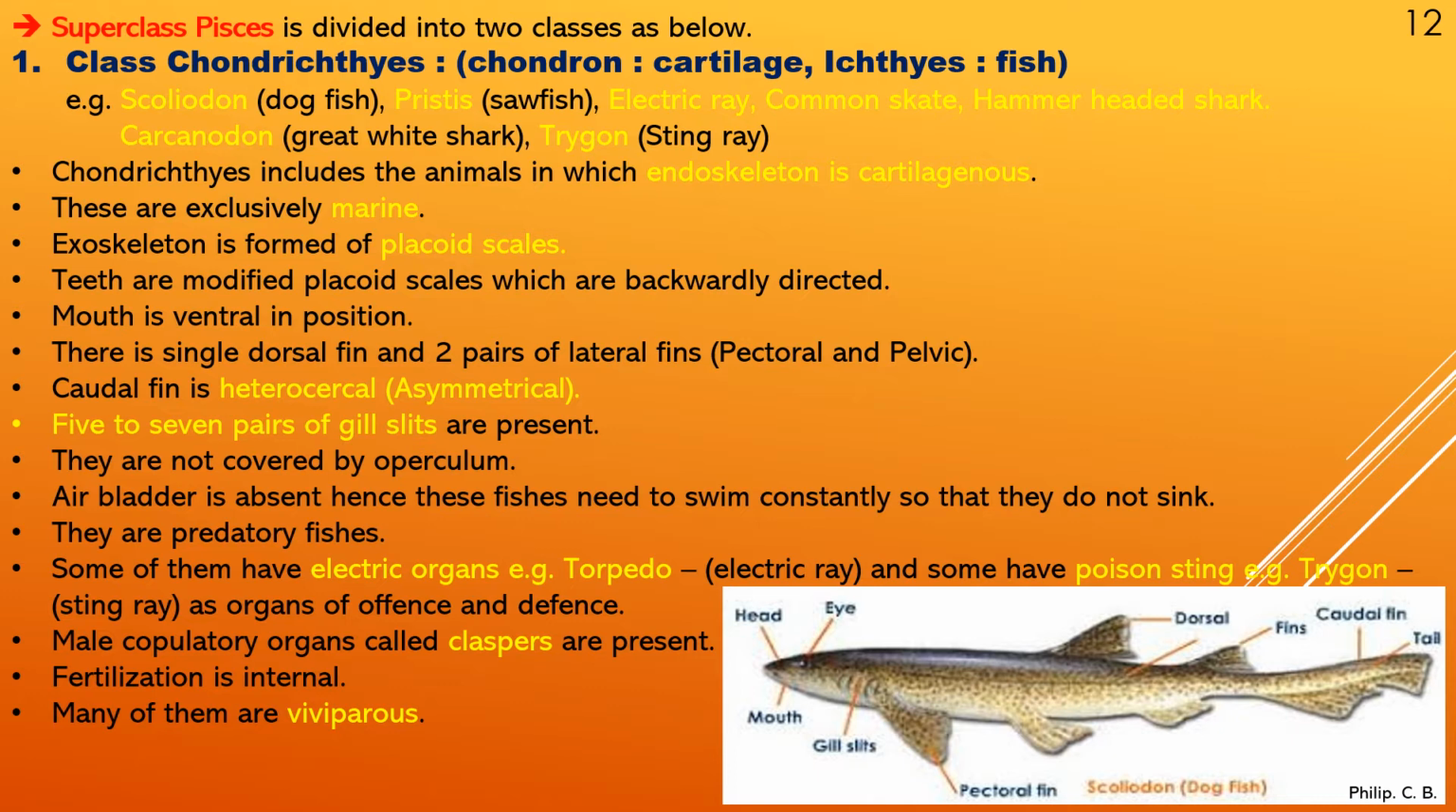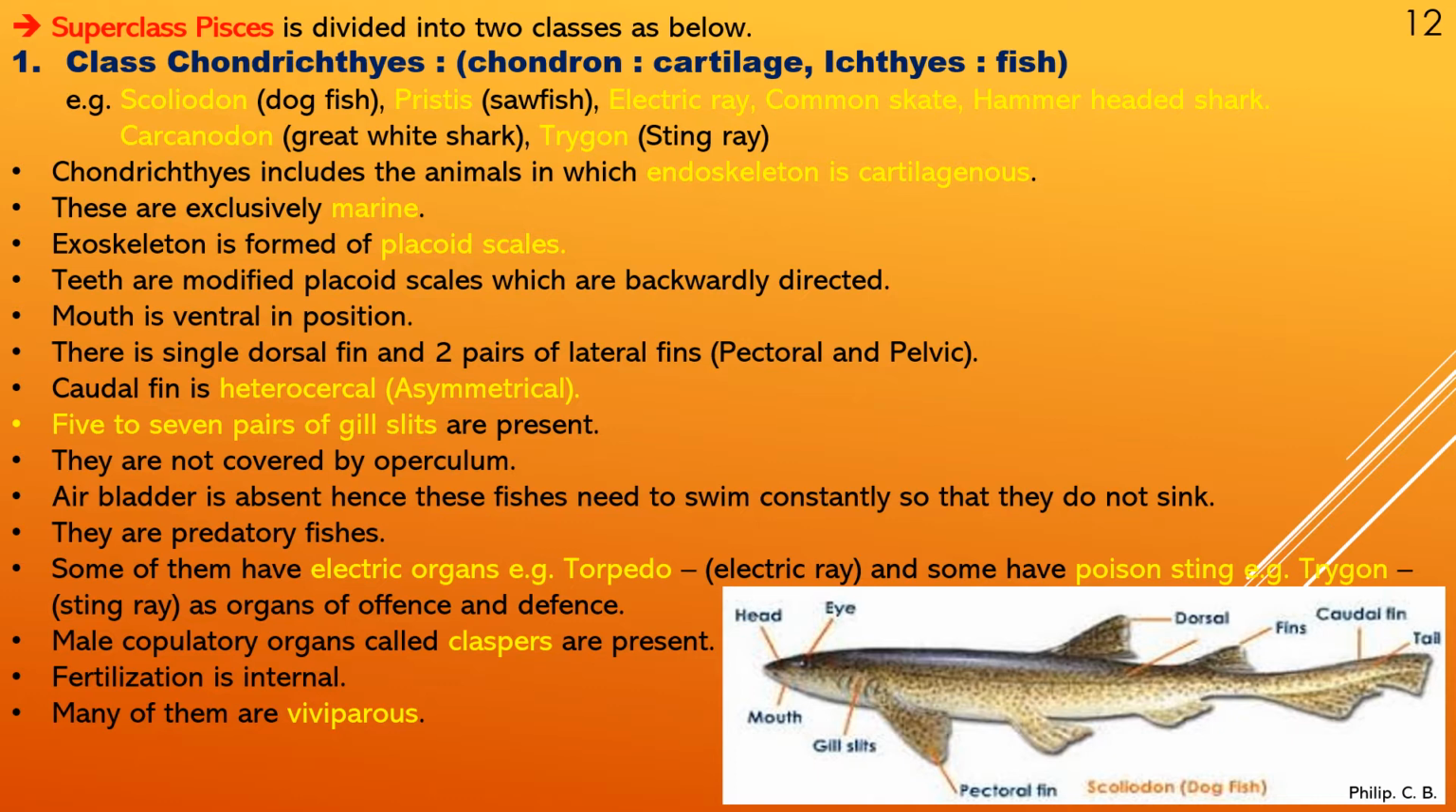Air bladder is absent. Hence these fishes need to swim constantly so that they do not sink. That is why, if you see, fishes don't stand at one particular place. They keep on swimming continuously. Otherwise they will not be stable, and as you can see, they may sink. So they keep on moving in order to maintain their balance.